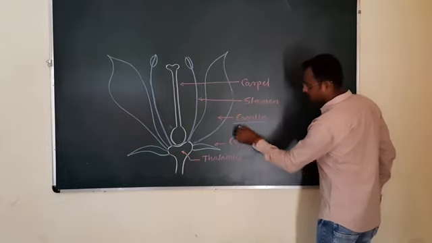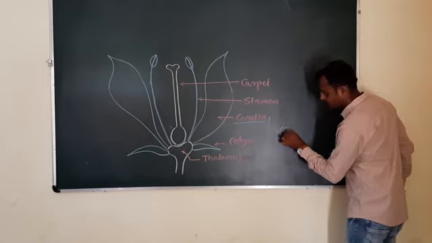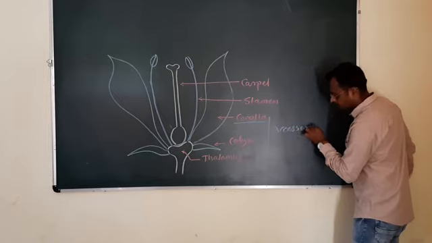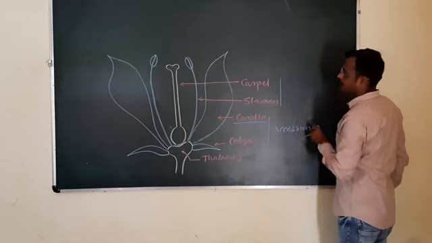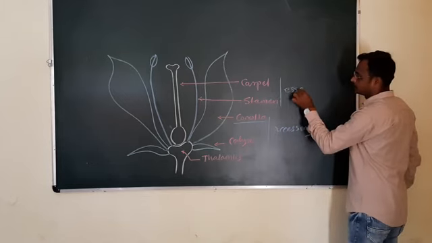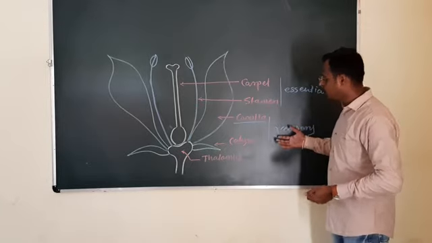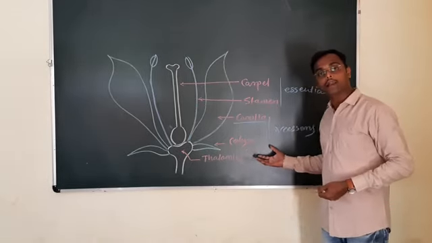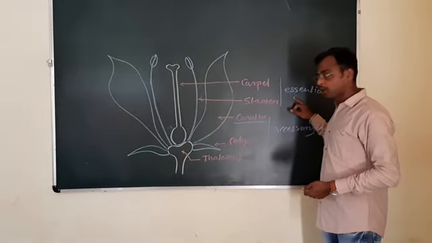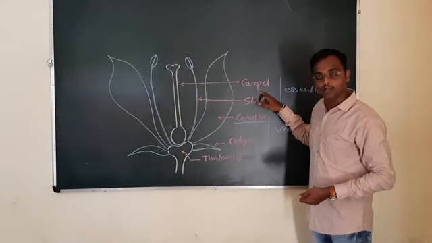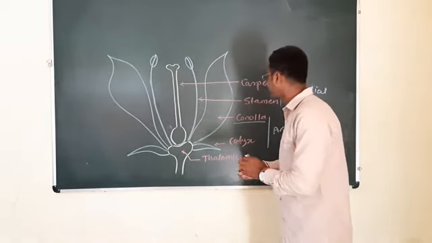Next, very important, these two members are accessory, and these two members, carpel and stamen, are the essential floral whorls. Accessory means helping. These are not directly involved in the sexual reproduction, but essential floral whorls like stamen and carpel are involved in the sexual reproduction by the formation of gametes.